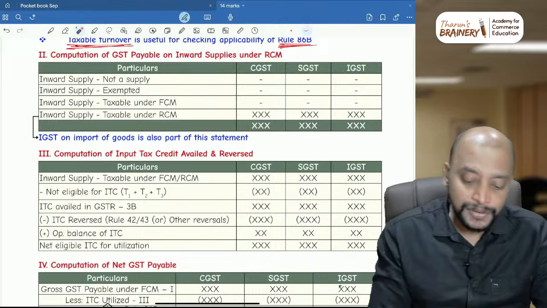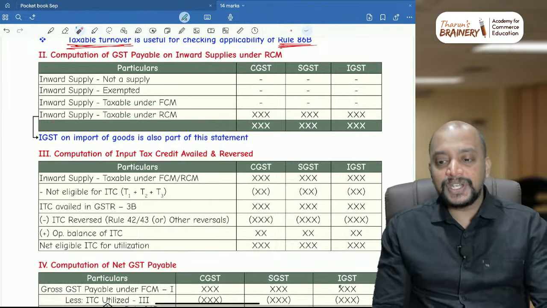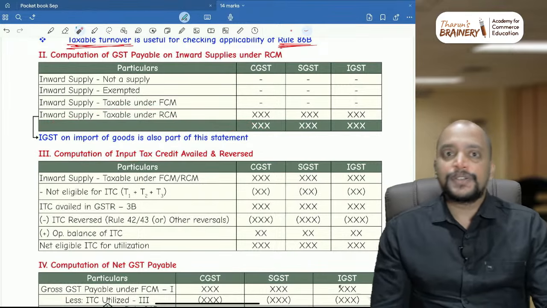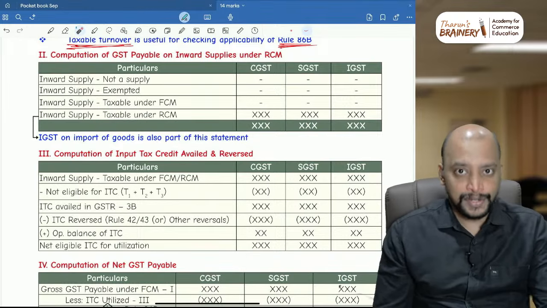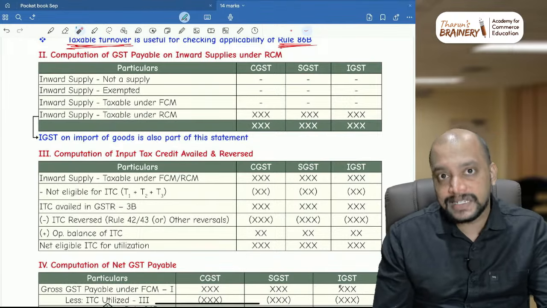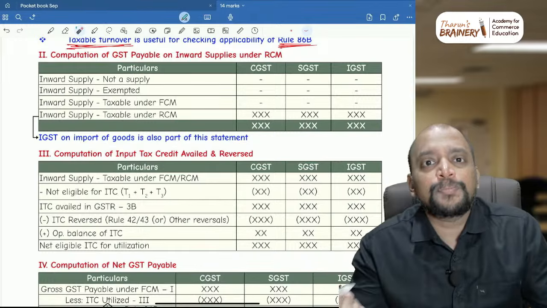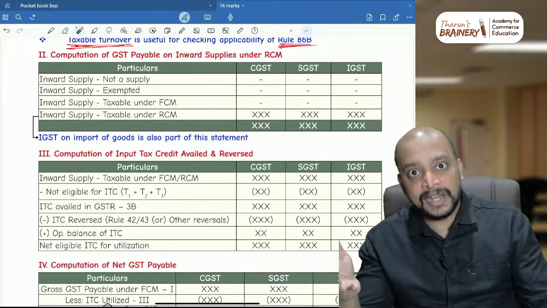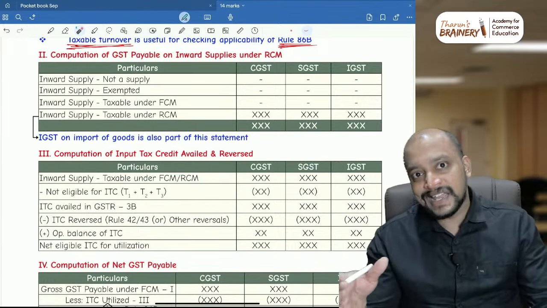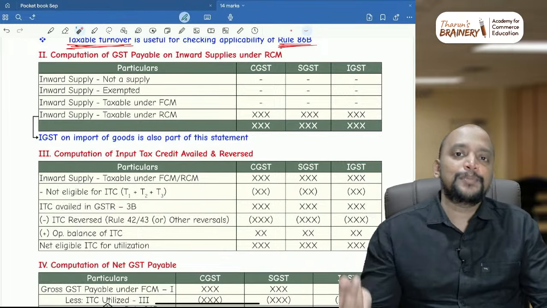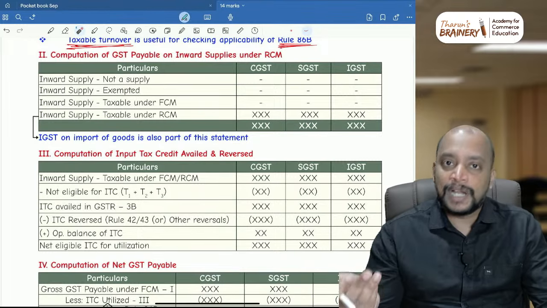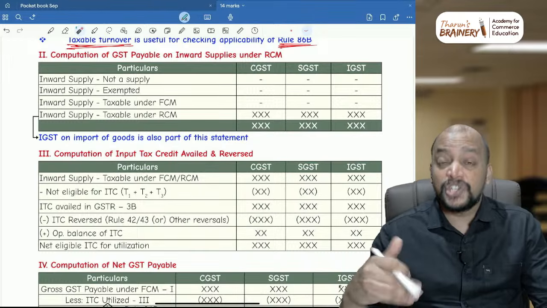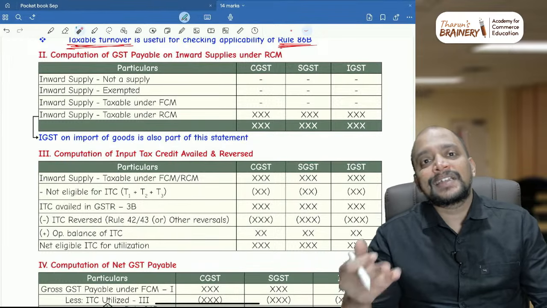And now there is a question here, IGST on import of goods. Whenever we are importing services, no doubt it's an inward supply under RCM, we will enter it here. What about import of goods? There are two different treatments which are being followed by ICAI. On import of goods, in some computations they have considered it under RCM liability. On import of goods, IGST paid is not at all considered in RCM liability.